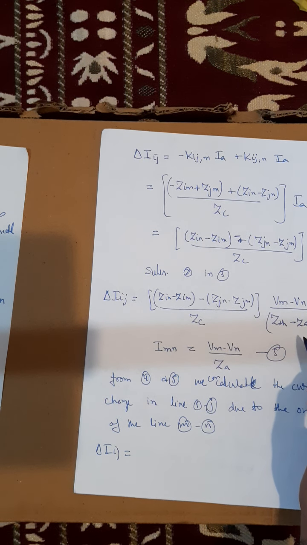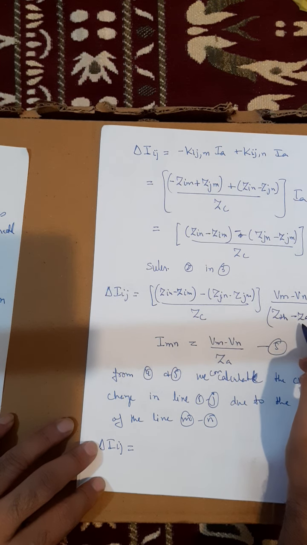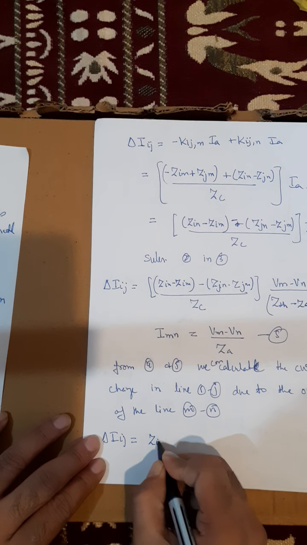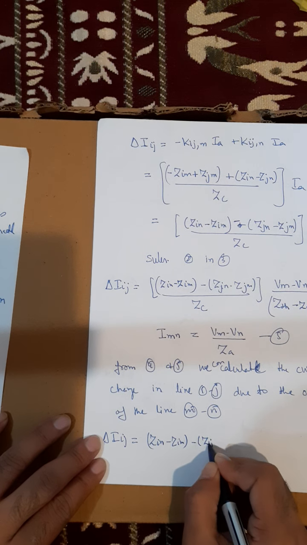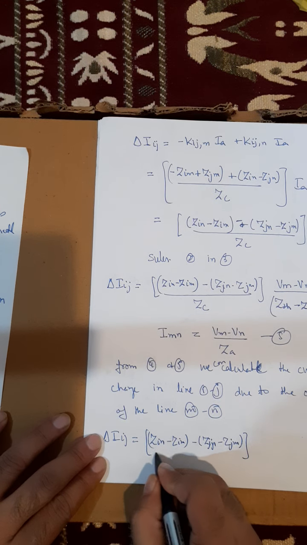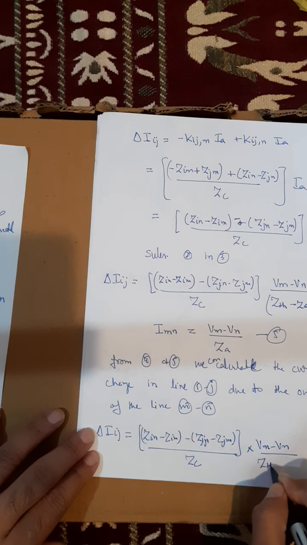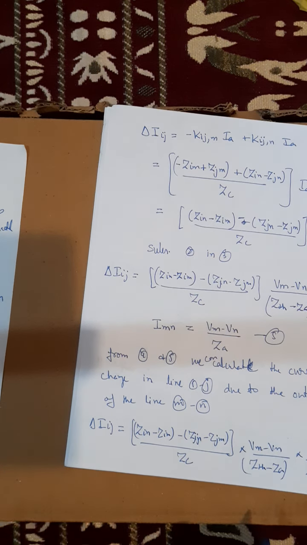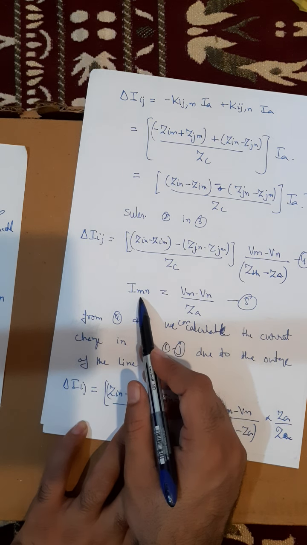If I multiply this equation by Za and divide it by Za, I will get Zin minus Zim minus Zjn minus Zjm, divided by Zc, multiplied by Vm minus Vn divided by Zth minus Za. So now Vm minus Vn by Za divided by Za will be equal to Imn.